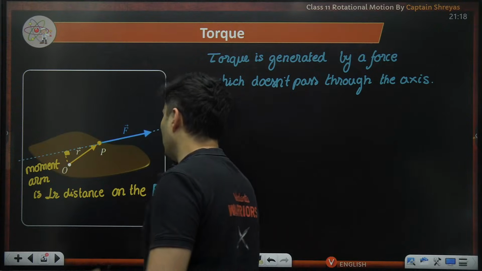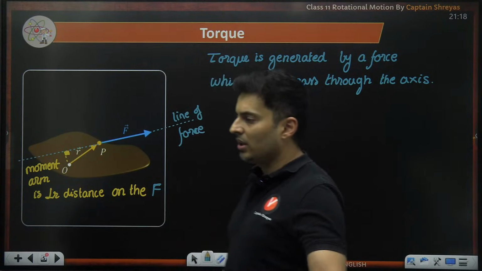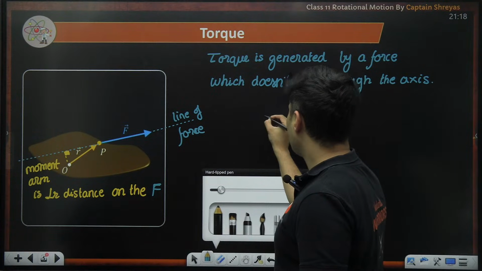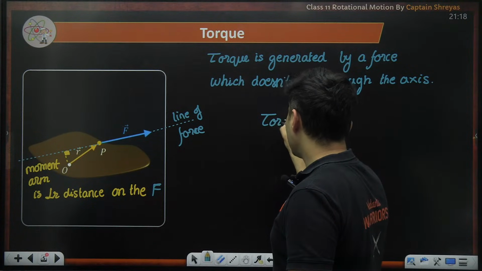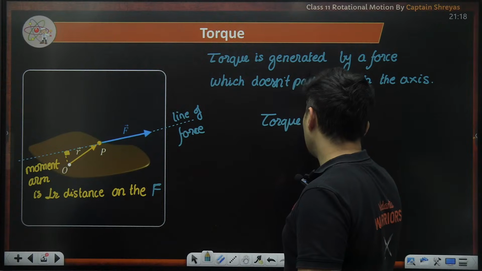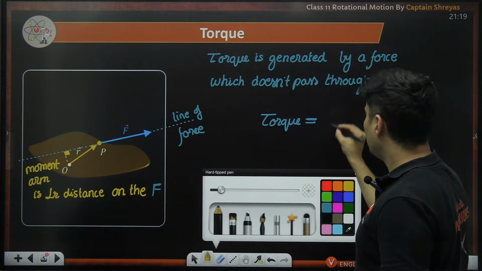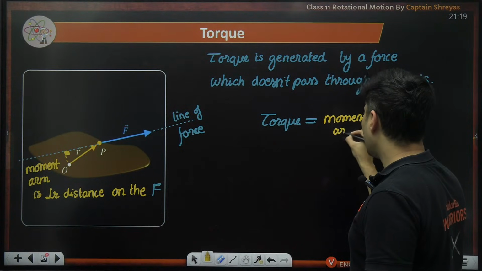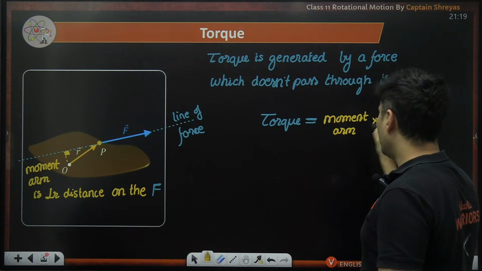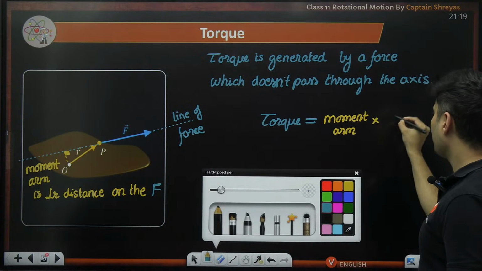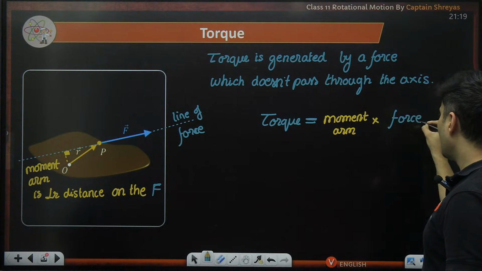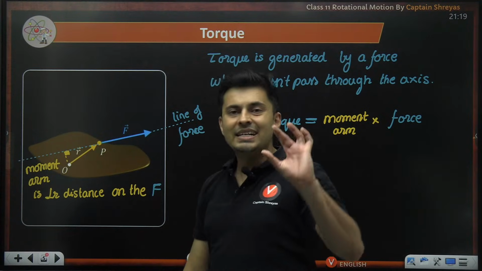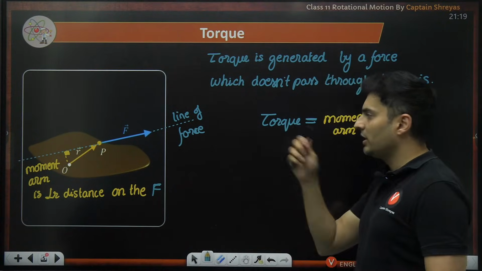So the torque then, is simply put, the moment arm multiplied by the force itself. Moment arm, that means this distance multiplied by the force, gives me the value of the torque.